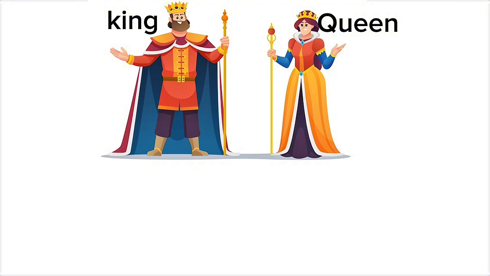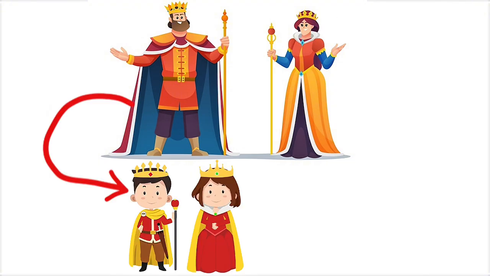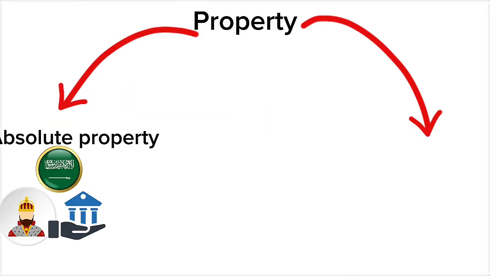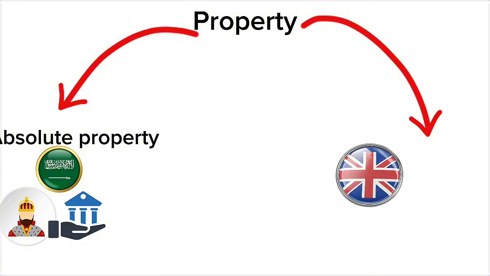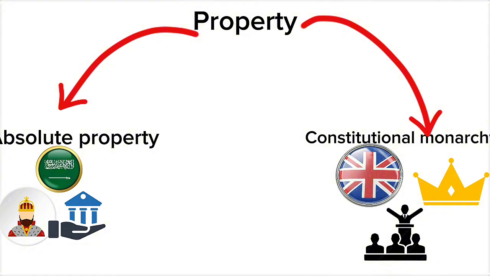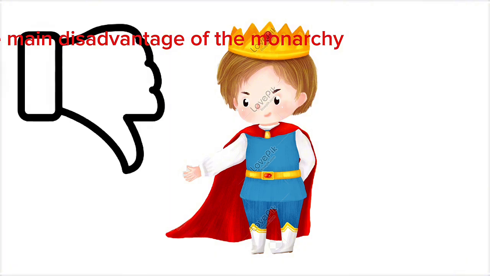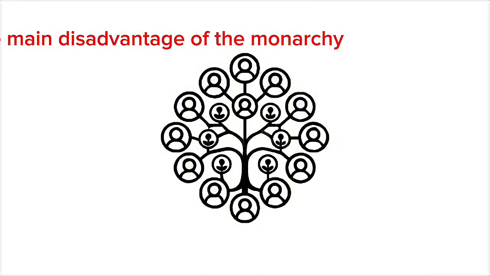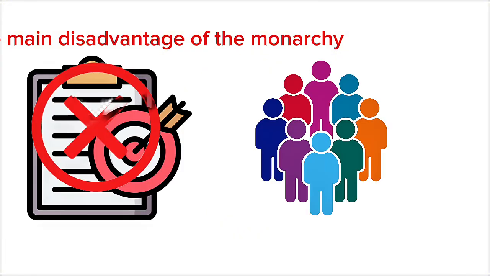Monarchy. The monarchy is a system in which the ruling is in the hands of the king. The ruling is transferred within the same family from one generation to another. There are two types. Absolute monarchy is like Saudi Arabia, where the king owns all powers and control. Constitutional monarchy is like Britain, where the king is a symbol of the state and the actual authority is managed by an elected government. The main disadvantage of the monarchy is that it may deliver power to people who are not suitable for judgment only because they are from the ruling family, without taking into account efficiency or the desire of the people.